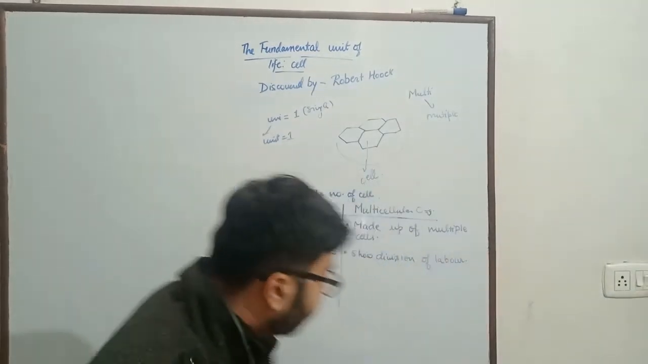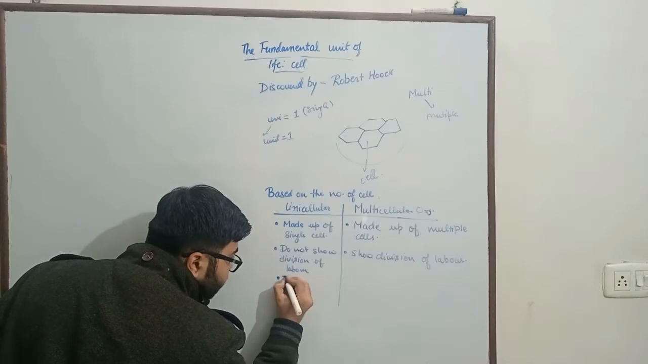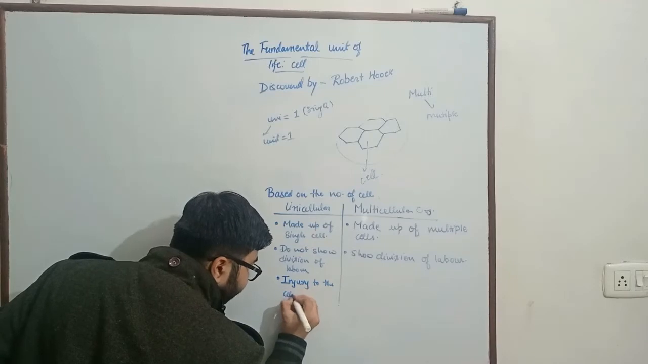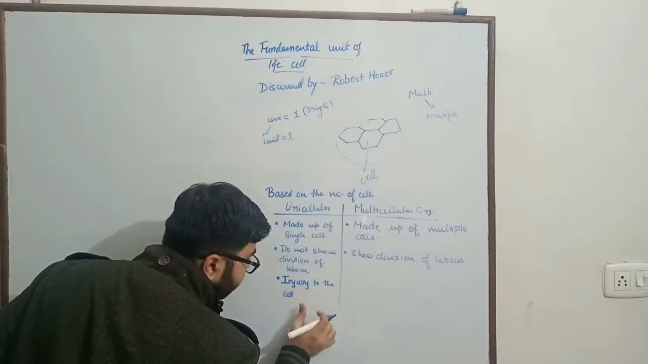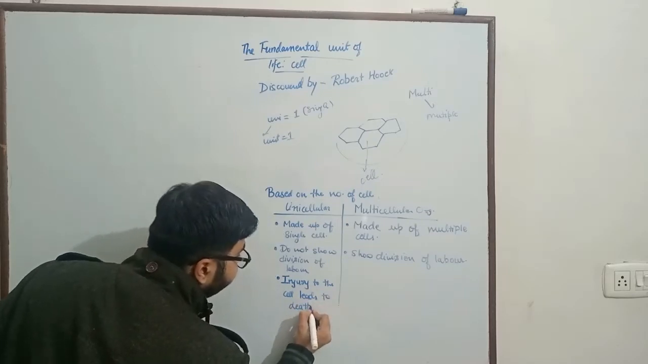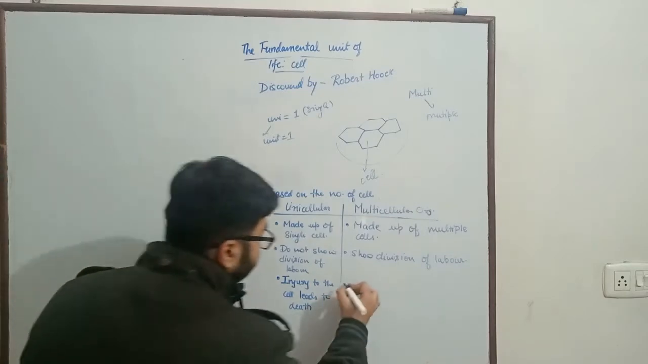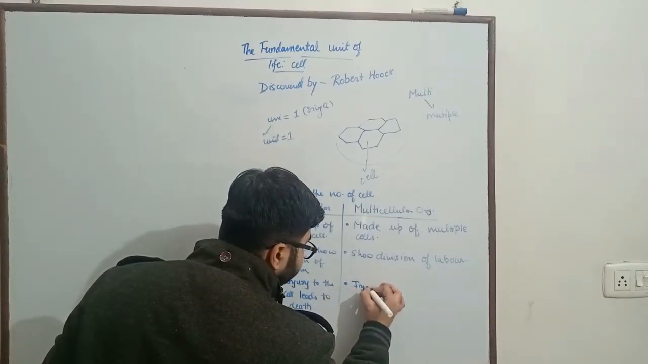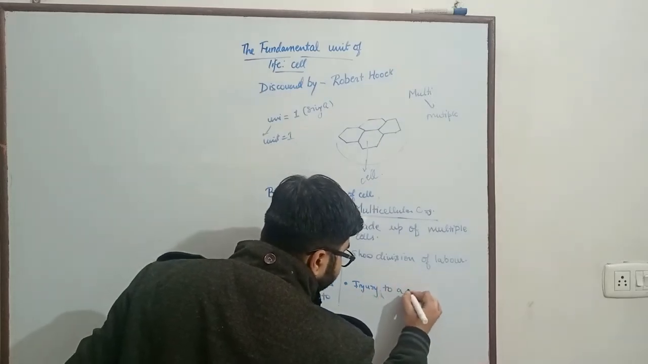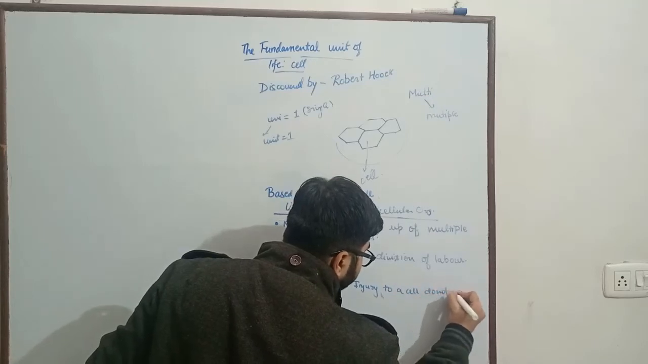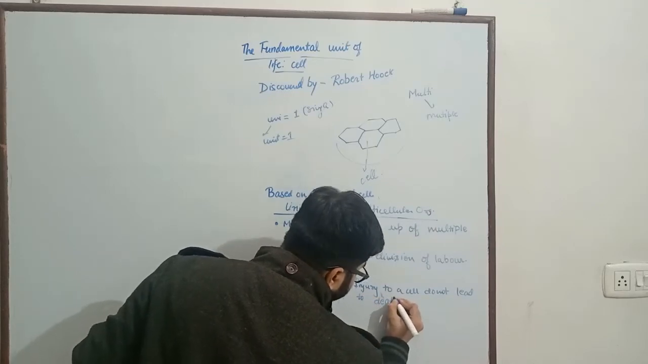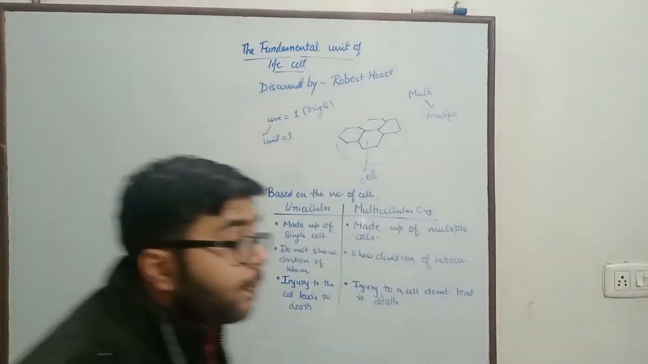Okay, the next point of difference is injury. Injury to the cell leads to death in case of unicellular organisms, but injury to a cell does not lead to death in case of multicellular organism.